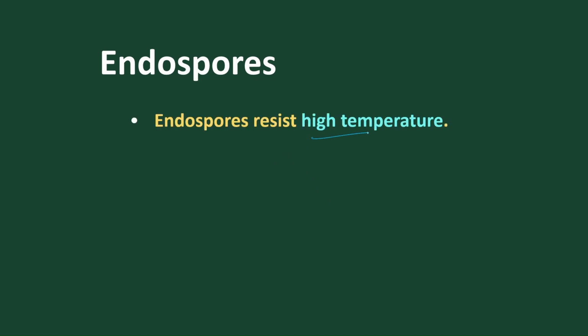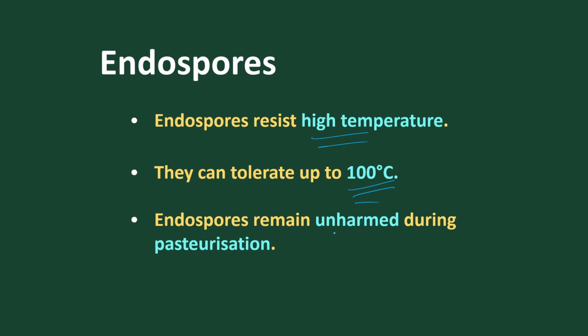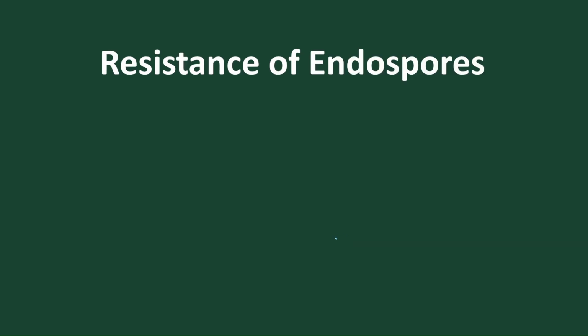So the endospore can resist high temperature. Above 100 degrees centigrade it can tolerate, and the endospore is unharmed during pasteurization. What is pasteurization? Heating any liquid at 60 degrees centigrade for 30 minutes is called pasteurization, and here the endospore can withstand this pasteurization technique.